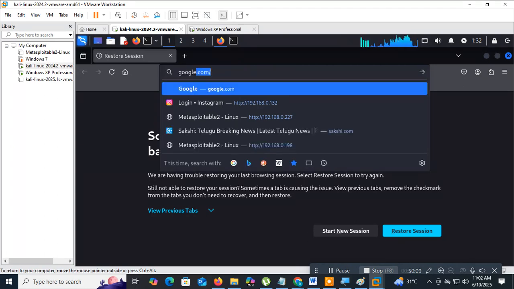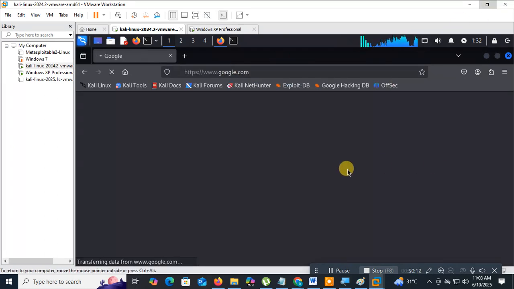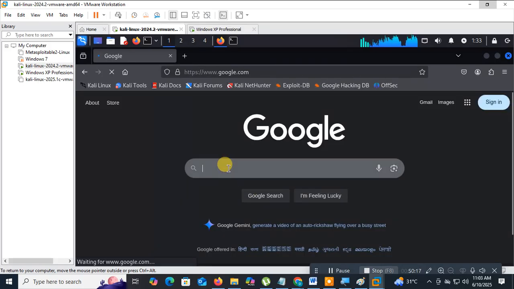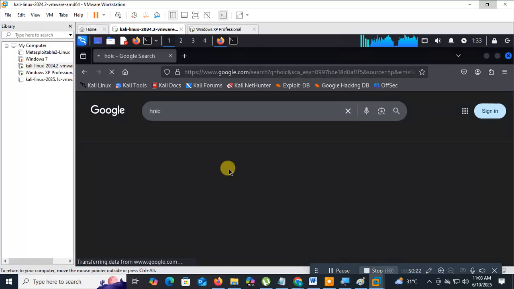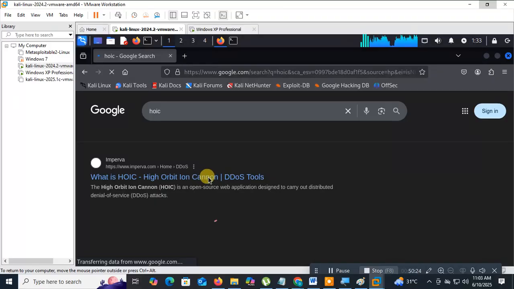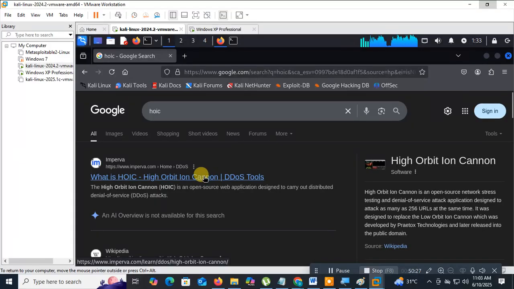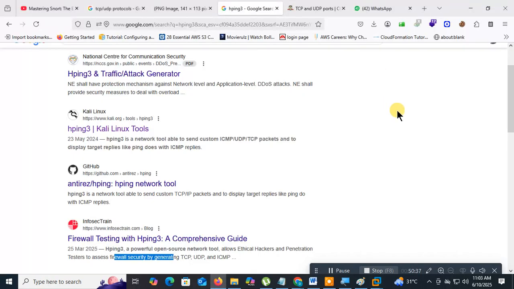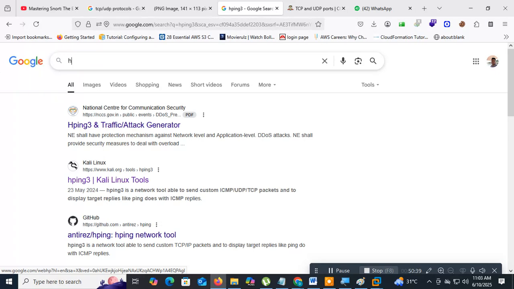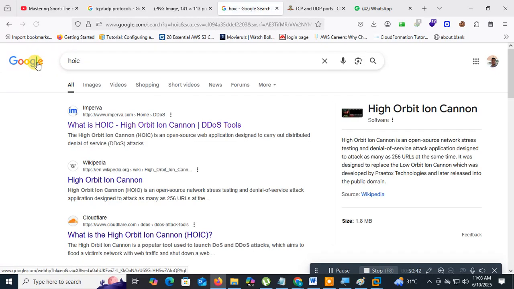Okay, just go to Google here, then type the tool which I downloaded. What is the tool here? HOC. This tool will do the DDoS attack. It won't work on all websites. It works on some of the websites. I'm telling you that it won't work on Flipkart and Amazon.com.